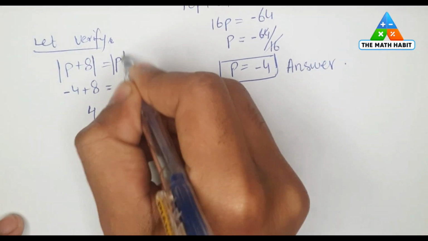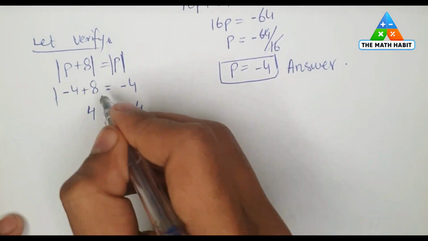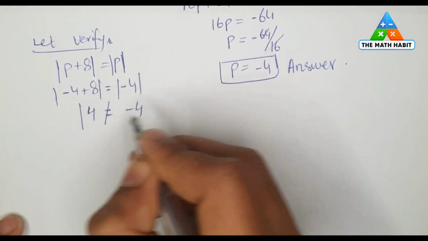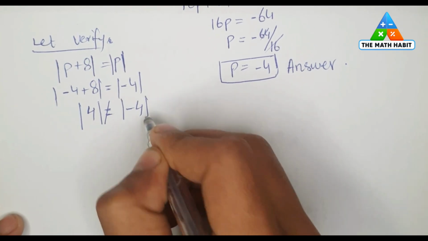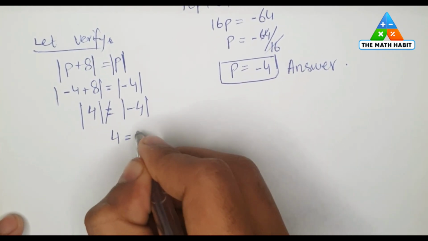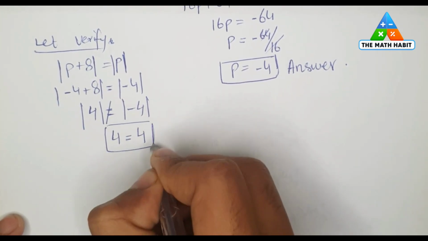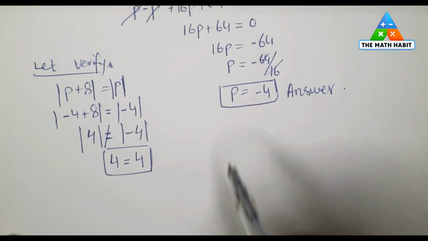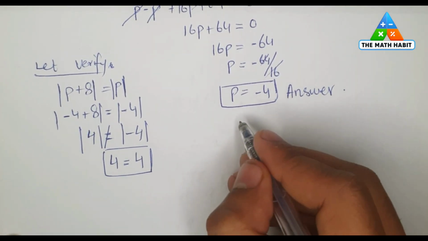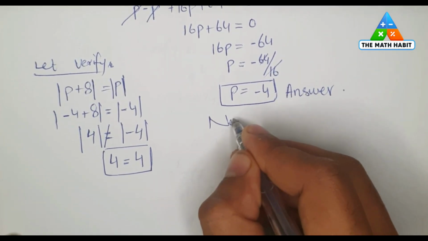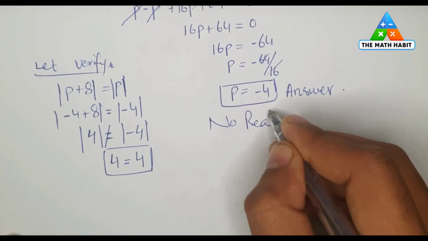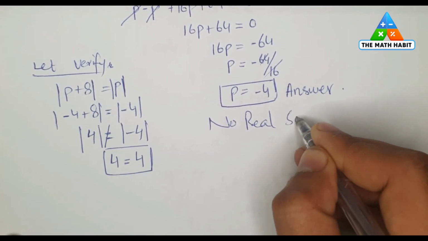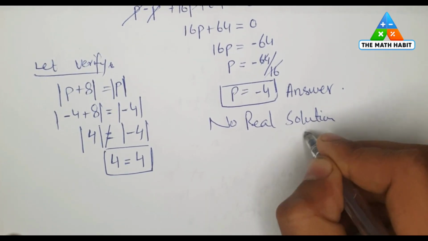So absolute value of 4 will give us 4 is equal to 4. Left hand side is equal to right hand side here, and P is equal to minus 4 is not a real solution, but this is the answer for this problem.